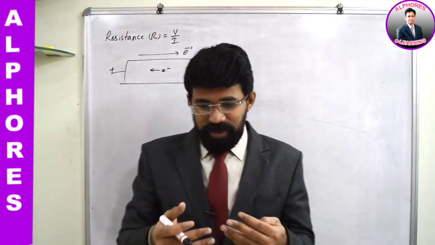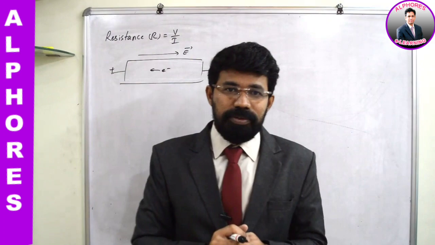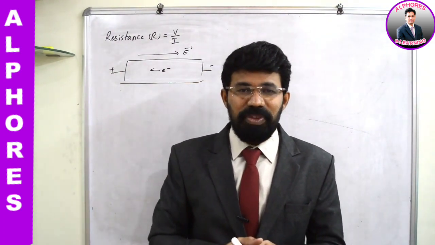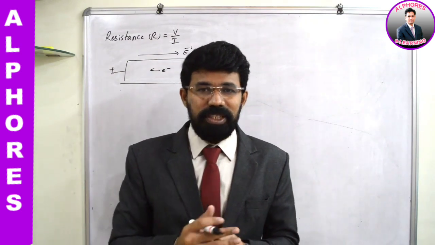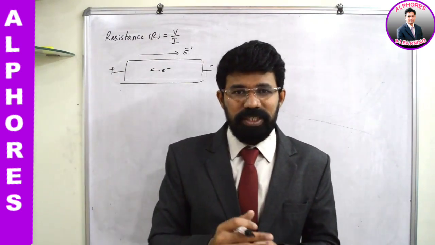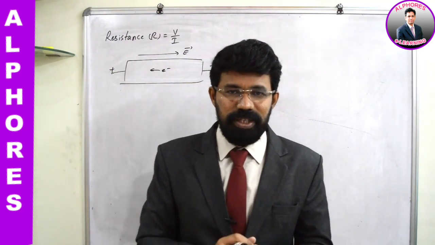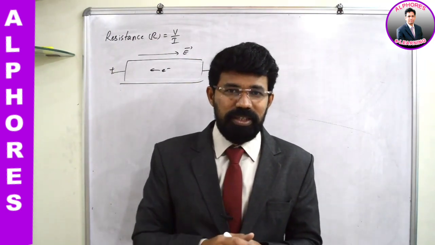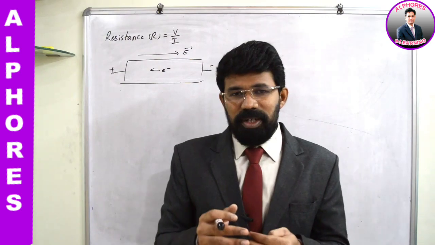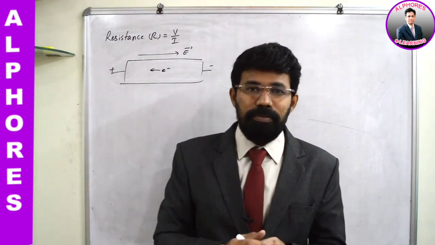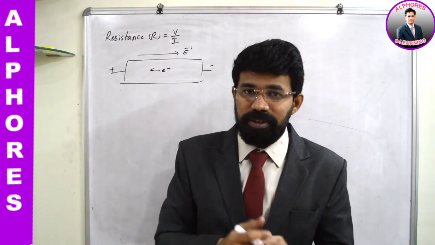Children, since the situation has come, I'd like to talk about semiconductors a bit. Based on conductivity of electricity, you can categorize materials into three types: conductors, semiconductors, insulators. Insulators are bad conductors of electricity, they don't conduct. Semiconductors partially conduct electricity. Conductors were able to conduct electricity very well because of availability of plenty of free electrons.